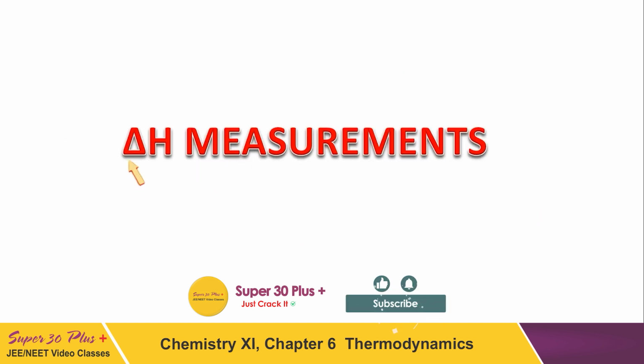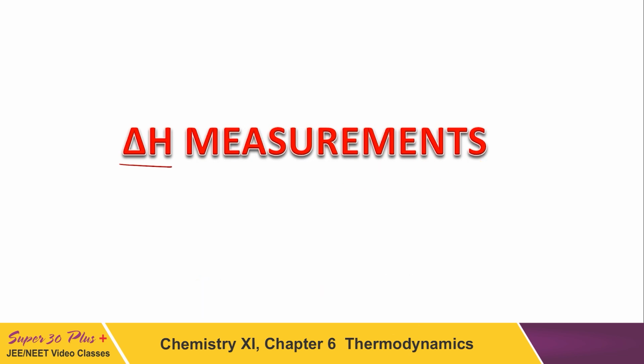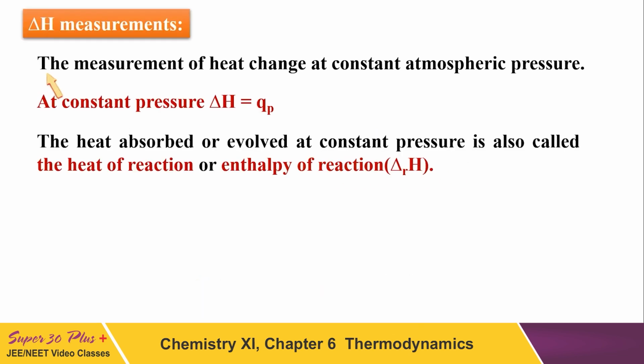Then we go for the change in enthalpy measurement, like we did the change in internal energy. Enthalpy is the measurement of heat change at constant atmospheric pressure. We always calculate the change in enthalpy at constant pressure. In the previous class also I told you that enthalpy is also called heat at constant pressure. And why do we call it heat at constant pressure? Because it is calculated at constant pressure. So the heat of reaction, or the heat content, or the total heat, or the enthalpy, all are the same. It is calculated at constant pressure.